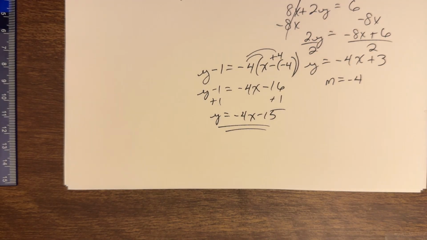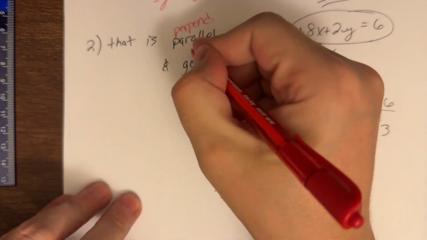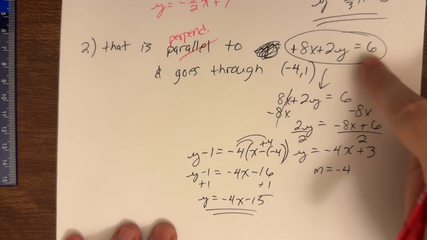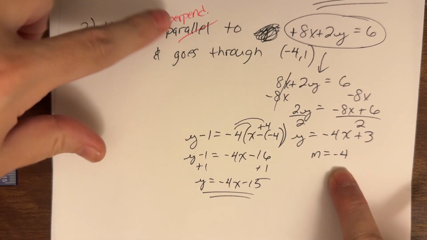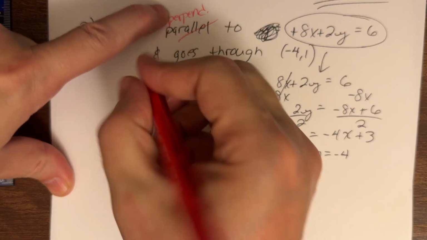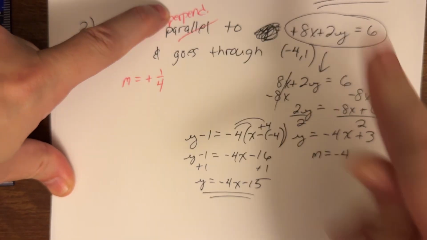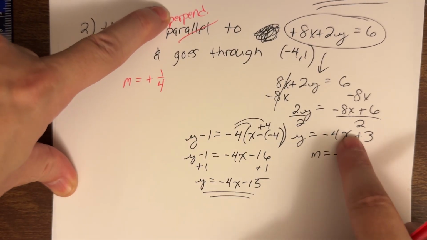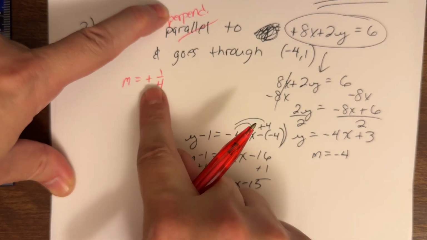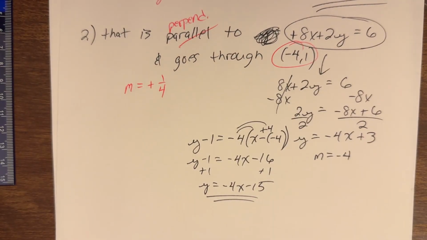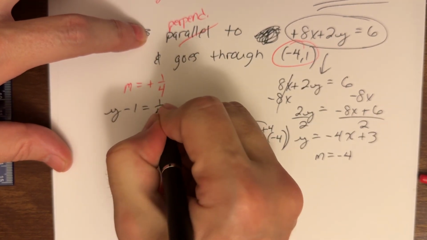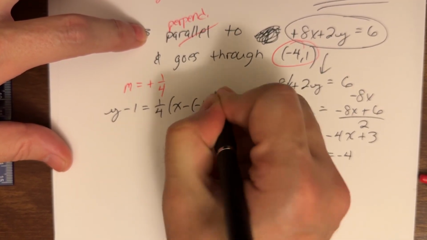But now we do that same problem, but now we ask for the perpendicular line to this one, but it's the same process. I need the slope of this line, but now because it's perpendicular, I need the negative reciprocal, not the same slope, the negative reciprocal. Negative becomes a positive. 4 over 1 becomes 1 over 4. That's the slope of the perpendicular line. Still have this as my xy pair. Y minus the y equals m times x minus the x.